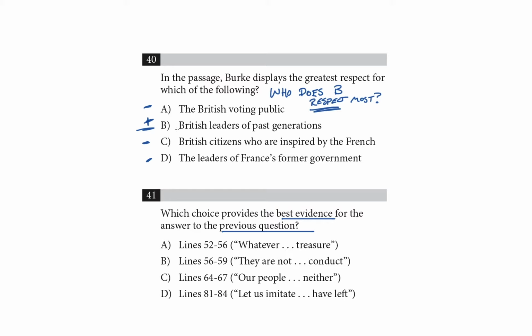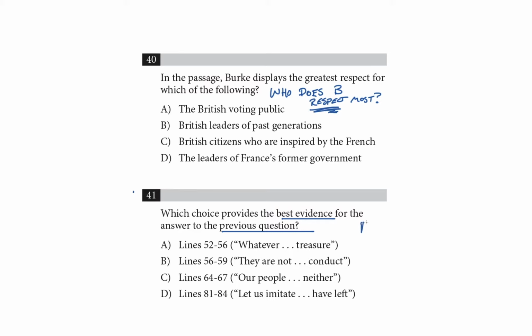But let's say that I didn't really understand the passage very well, and that question 40 here is swimming before my eyes. So what should I do? Let's get rid of all of our plus and minus markup here. I can tell that question 40 wants me to figure out who the author respects. So let's go through the choices in question 41 and see which one expresses respect.